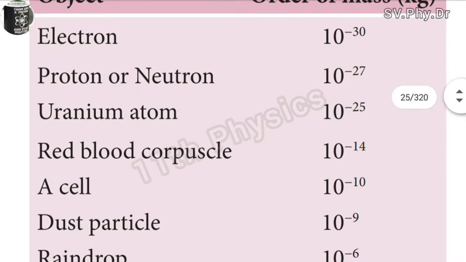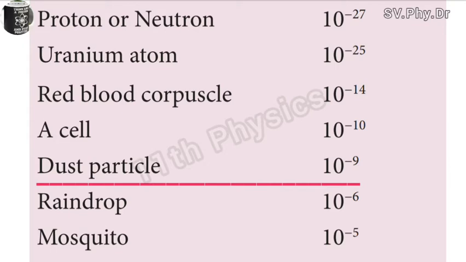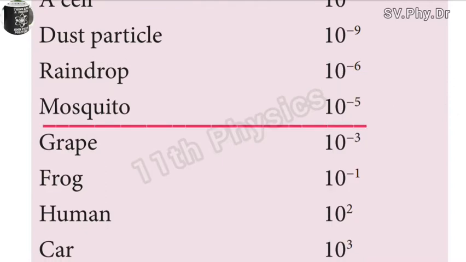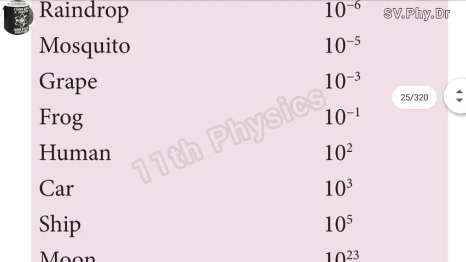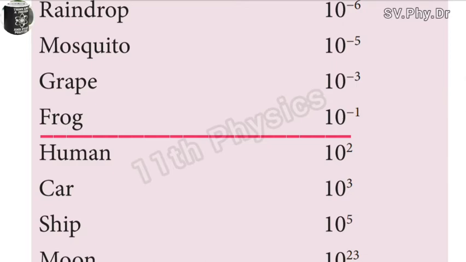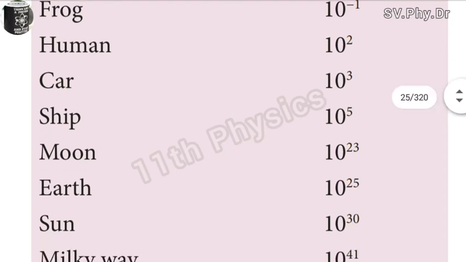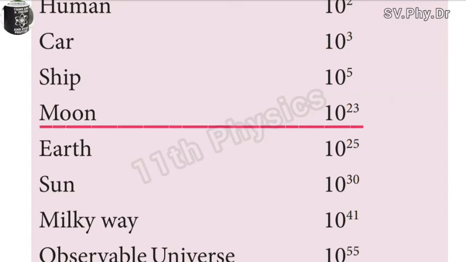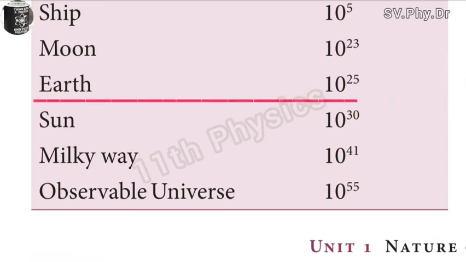a cell 10^-10 kg, dust particle 10^-9 kg, raindrop 10^-6 kg, mosquito 10^-5 kg, grapes 10^-3 kg, frog 10^-1 kg, human 10^2 kg, that means 100, car 10^3 kg, that means thousands, ship 10^5 kg, moon 10^23 kg, earth 10^25 kg,